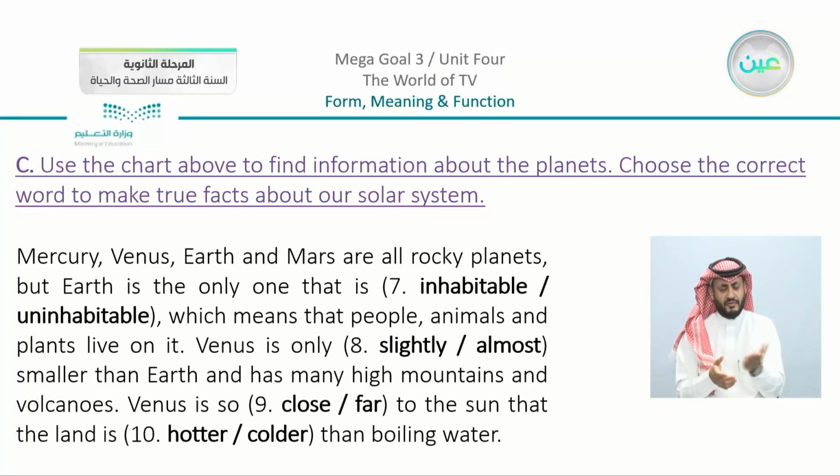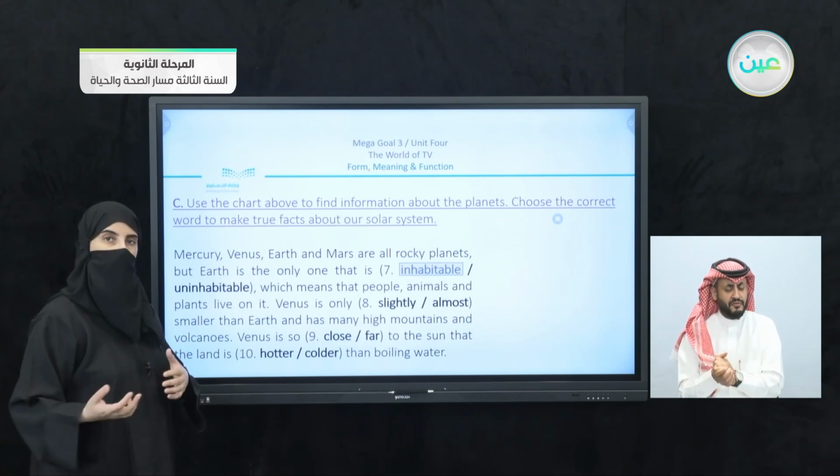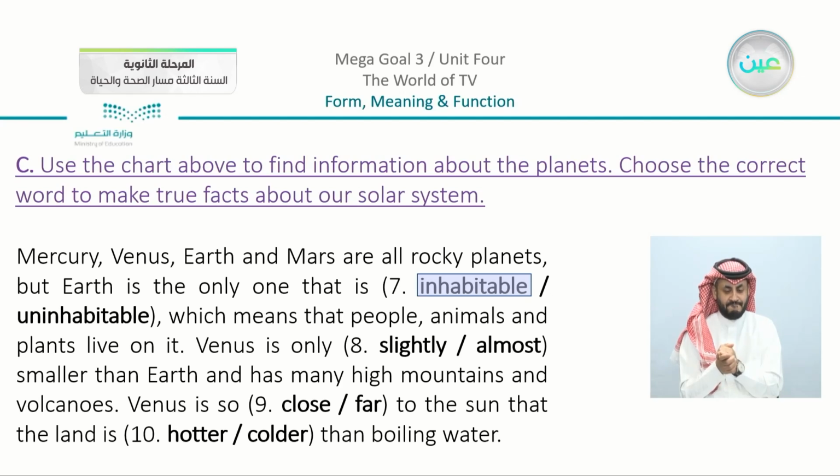Mercury, Venus, Earth, and Mars are all rocky planets, as we read in the last lesson. But Earth is the only one that is inhabitable, which means that people, animals, and plants live on it. So if you had any question, the meaning of inhabit or inhabitable, now you know that it means that there are living creatures on the planet. Moving on, Venus is only slightly smaller than Earth and has many high mountains and volcanoes. Venus is so close to the sun that the land is, we can see, hotter than boiling water.